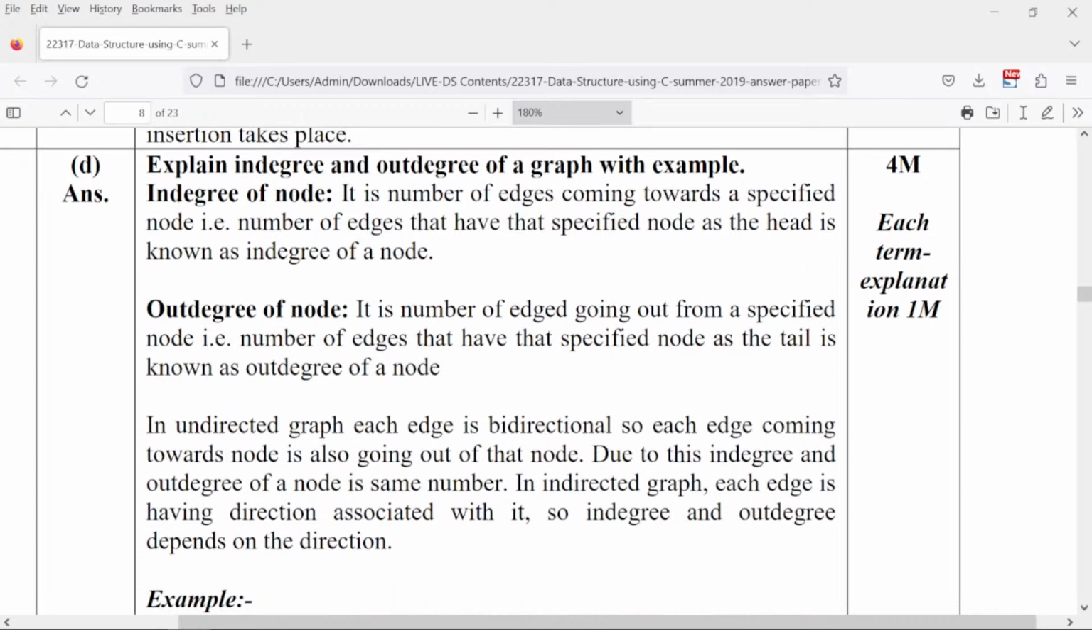So moving with the next question, explain in degree, out degree of a graph. This also has been explained in the last paper. If you see, there are many things which are repeated from the previous paper, right? So in degree, out degree has also been explained in the last paper video. So you people can just go through that for the explanation.